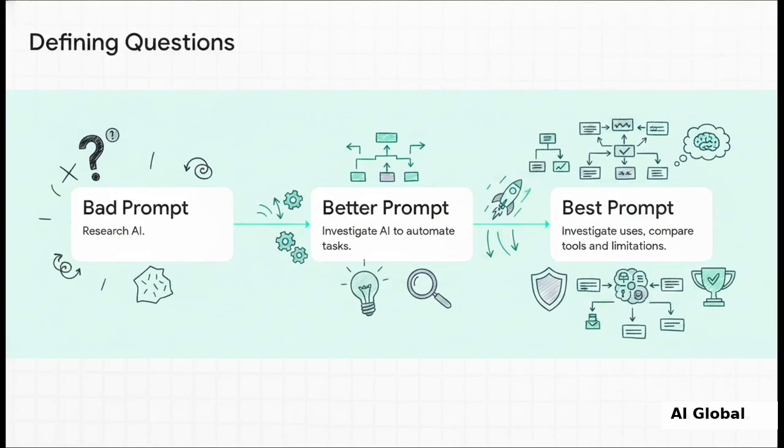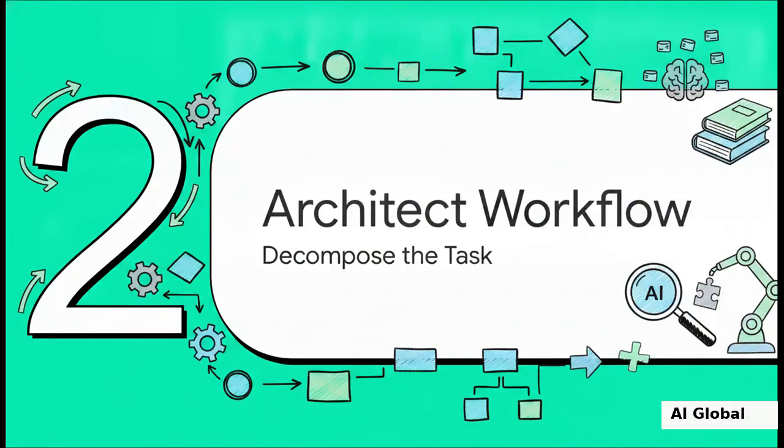But here's the thing, even the smartest agent needs solid direction. Watch how a prompt needs to evolve from bad to better to best. If you toss it a bad prompt like research AI, well, you're going to get a vague, pretty useless Wikipedia-style summary. A better prompt gives it some context, like investigate how small businesses can use AI to automate tasks. But the absolute best prompt, that one is super specific. Investigate 5 practical ways small businesses can use AI to reduce repetitive administrative work. Compare tools, benefits, and limitations. The big takeaway here, the quality of your final research is always going to start with the quality of your initial question, which leads us nicely into section 2, architecting the agent workflow.